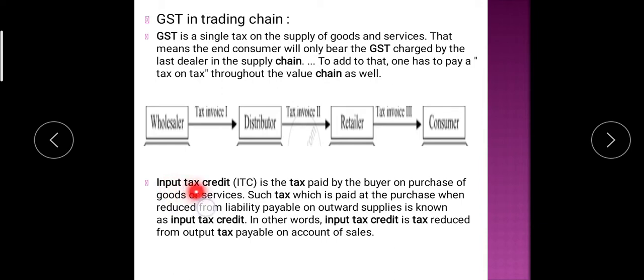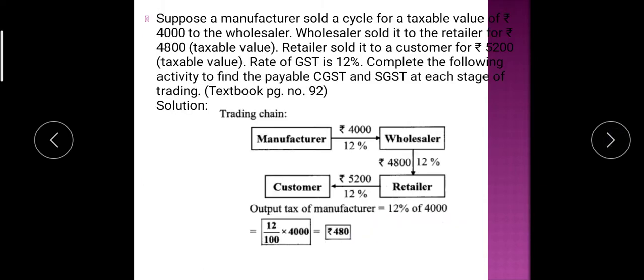Now see, what is input tax credit? It is the tax paid by the buyer on purchase of goods or service. Such a tax, which is paid at the purchase, when reduced from the liability payable on outward supplies, is known as input tax credit. In other words, input tax credit is a tax reduced from output tax payable on account of sale. Both I will explain with a simple example.